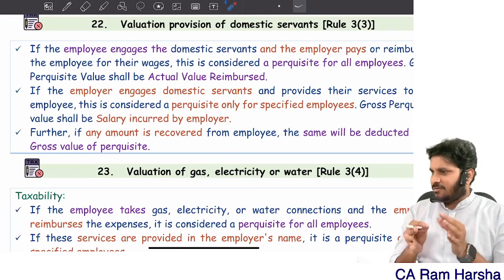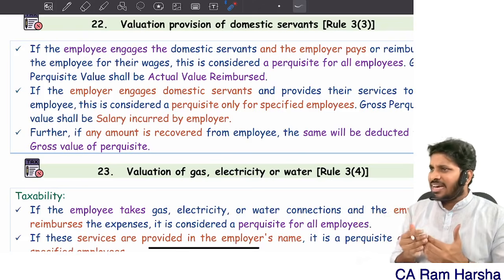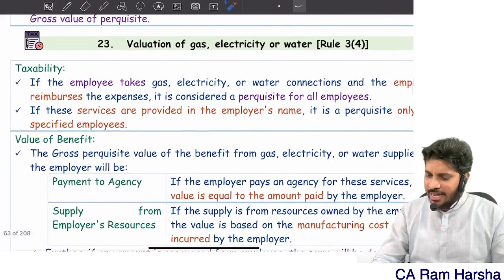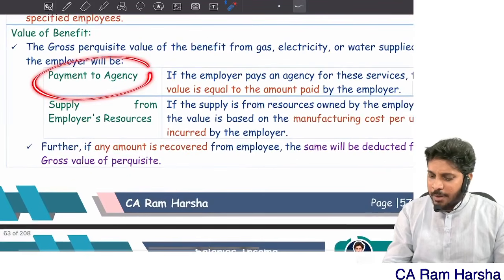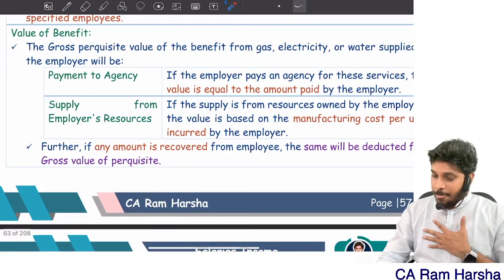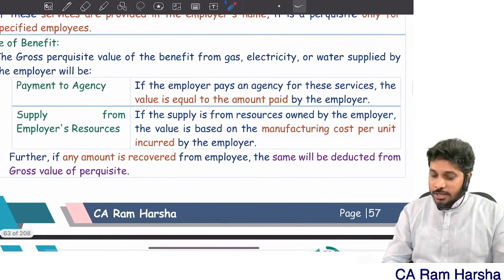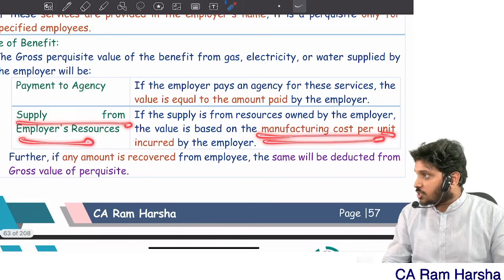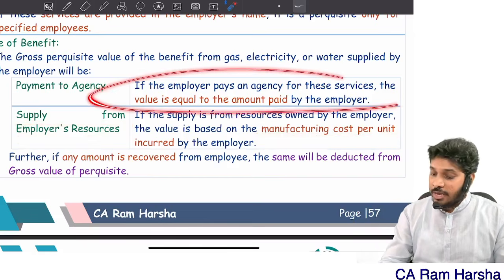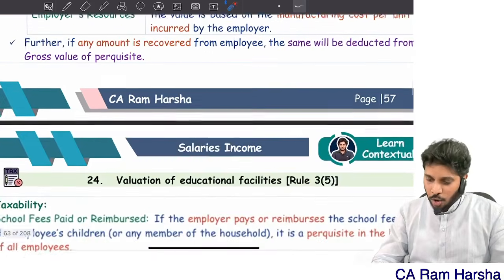Whatever employer facility is taxable for specified employees; reimbursement is fully taxable for all employees. Gas, yes or no: if supplied from the company's own resources, then value equals the manufacturing cost. If the employer is buying from somebody and giving, the amount equals the amount paid by the employer.